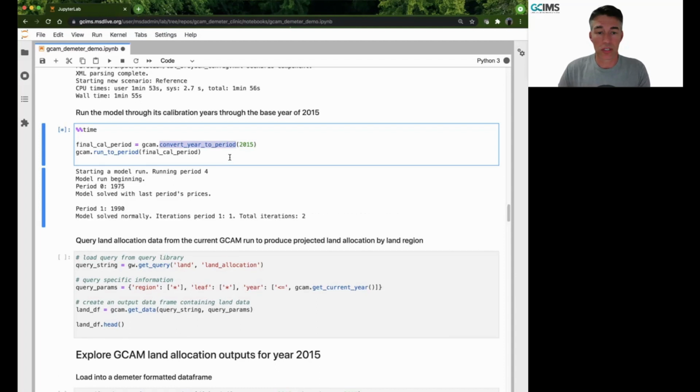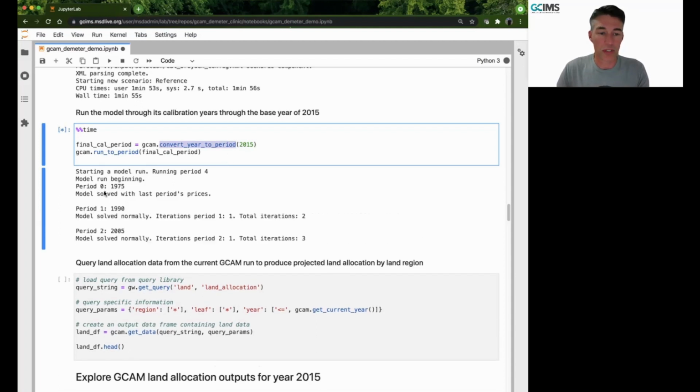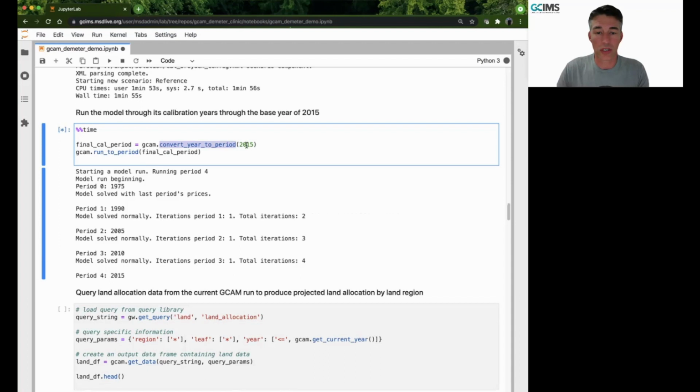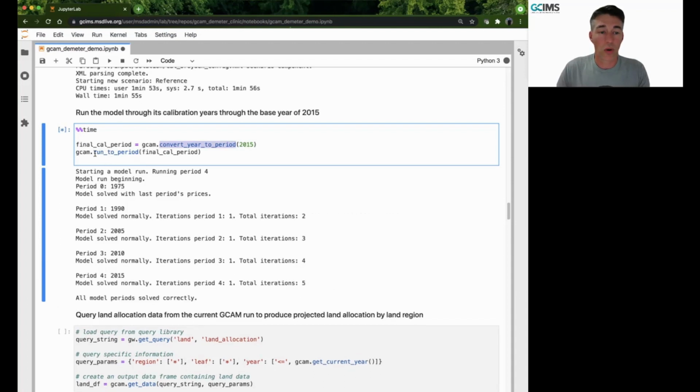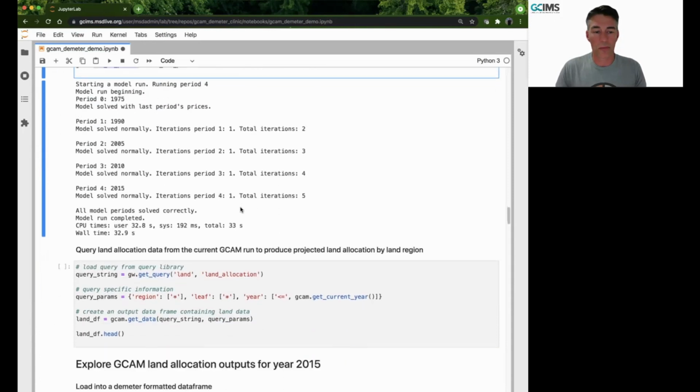So instead of just using the period as is normally represented here as period 0, 1, 2, and so on, you can actually call out that period using an integer 4-digit year. And then you can run the period with this method. The API for this is fairly clear and easy to understand. And so while this is running and now we have it complete out through 2015, we can kind of move along.